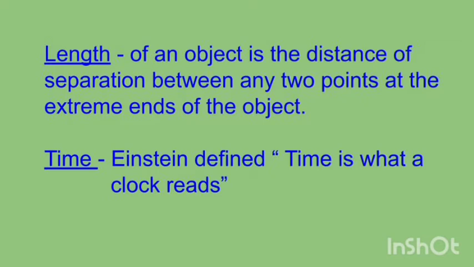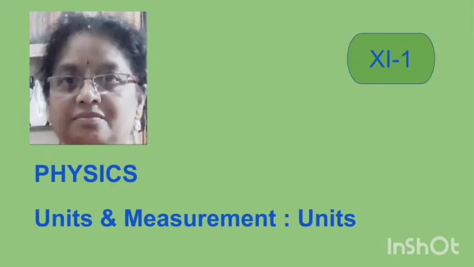Einstein defined time as what a clock reads. Any phenomenon that repeats itself regularly can be a measure of time. So we will see later the units of mass, length and time are sufficient to express all laws of mechanics.